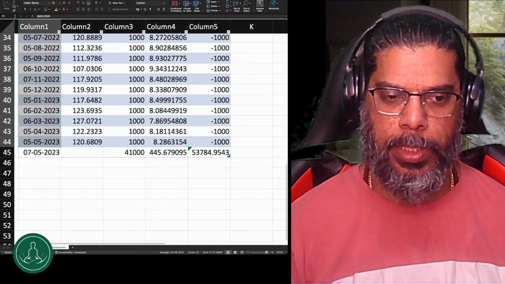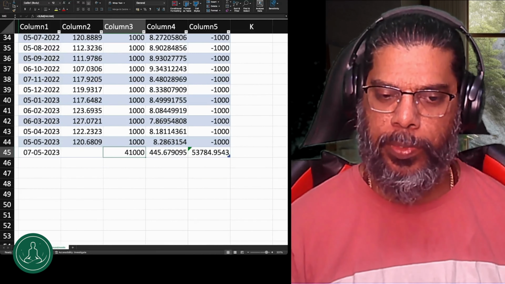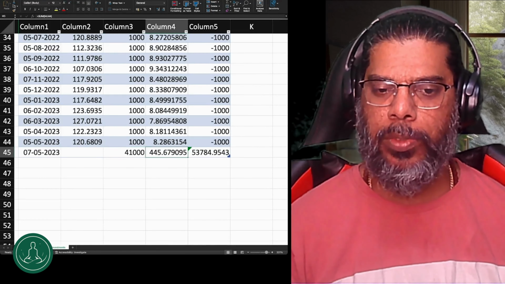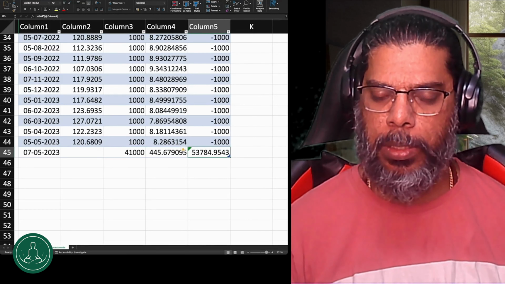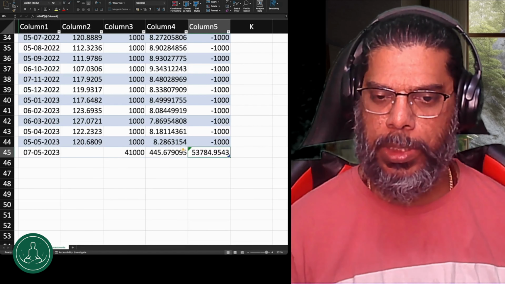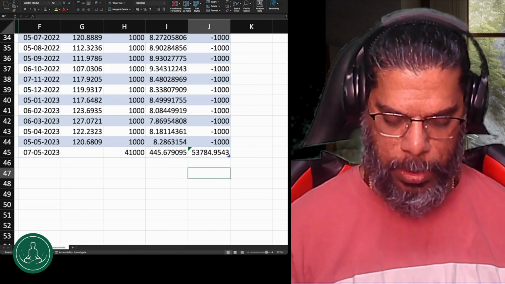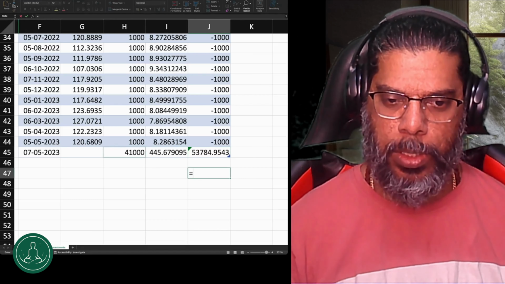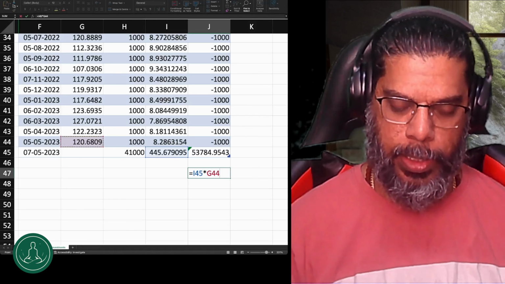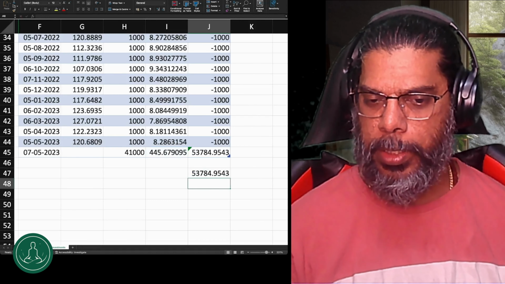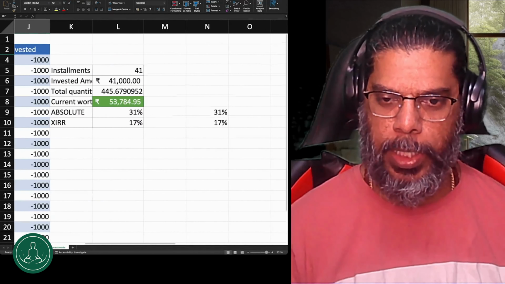The current NAV is 120. The amount I invested is 41,000. The number of units I'm holding currently is 445.6. So approximately my value is 53,784. How is this? It's my total number of units multiplied by the current NAV. This is our current value. So now let's calculate our XIRR return.